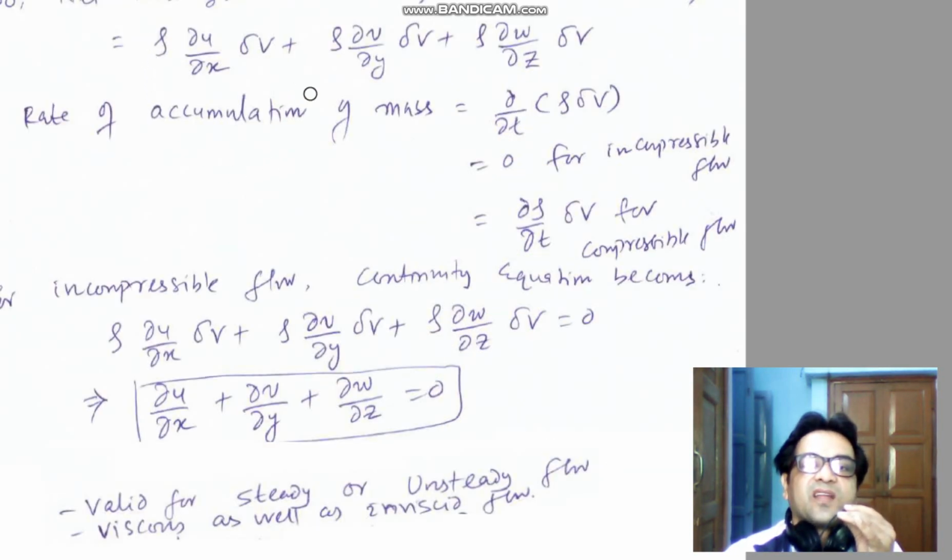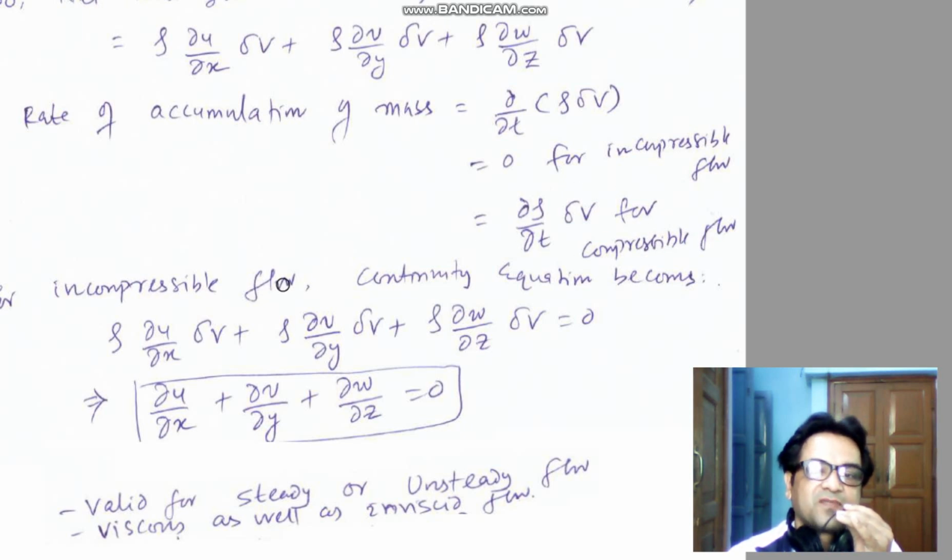So what is the total mass flow rate leaving the control volume? The summation of all 3 terms. The rate of accumulation will be del by del t of rho into delta v. Rho into delta v is the mass. As it's an incompressible flow, del rho by del t will be 0. Only for compressible flow will you get this term.